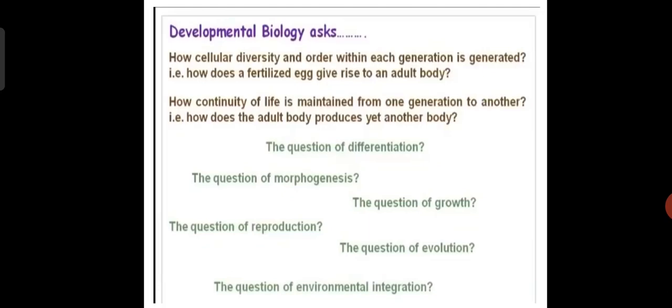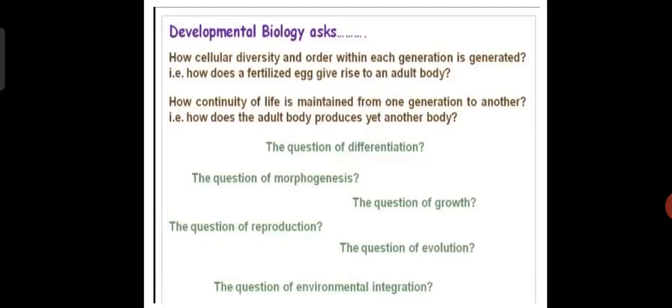Here there are many questions that arise in developmental biology, such as questions of differentiation. What is differentiation? What is morphogenesis? How does it take place in developmental biology? What is growth? What is reproduction? What is evolution? What is environmental integration?